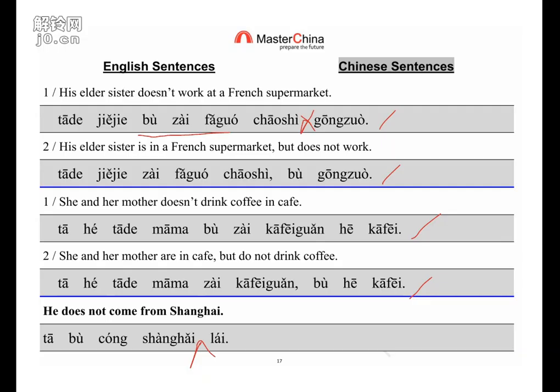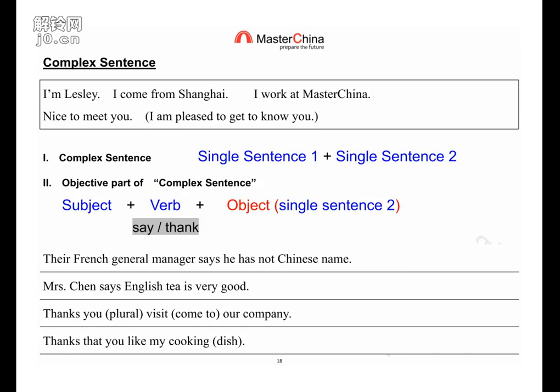Now, we need to learn the complex sentence. So we still need to check this short talk. I'm Leslie, 我是 Leslie. Now we know this sentence, right? 我从上海来. And also we know this. 我在 Mass China 工作. You can use this to introduce your job as well.